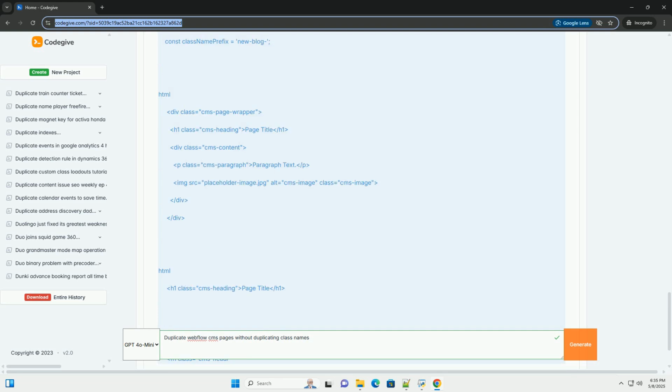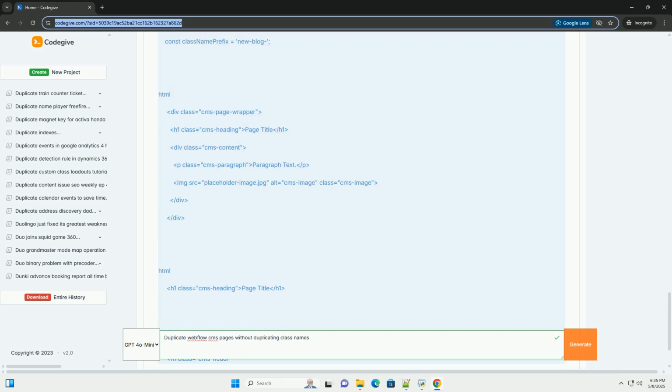Avoid modifying the base class names inherited from the template unless you want those changes to affect all pages based on the template. If you need unique styling, consider one of the methods below, using combo classes, or custom JavaScript to inject classes. Example template structure: